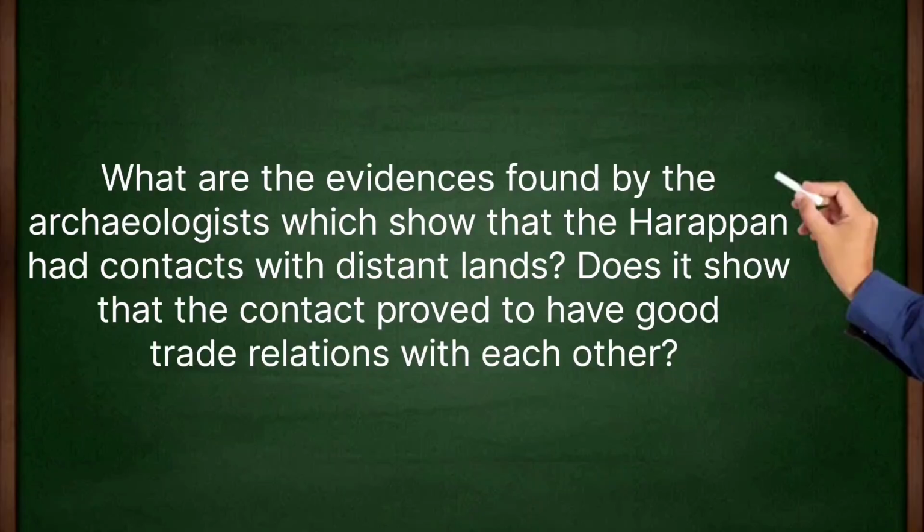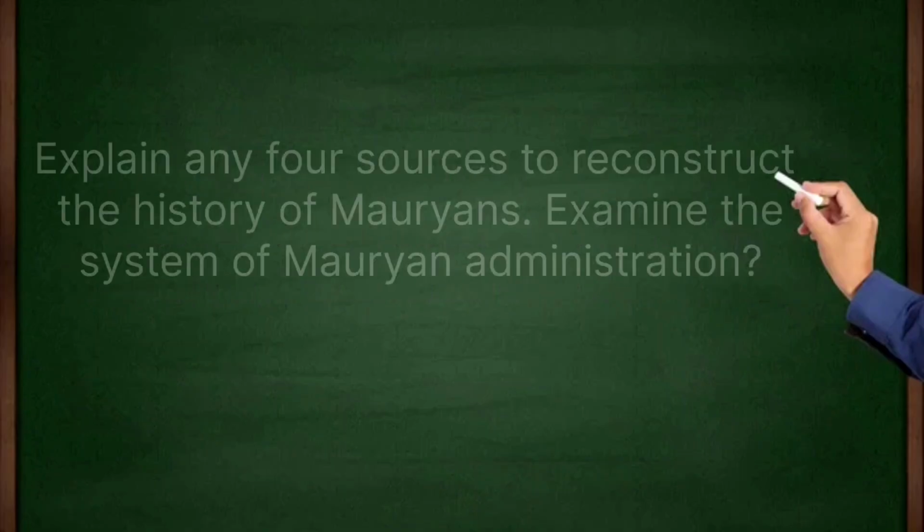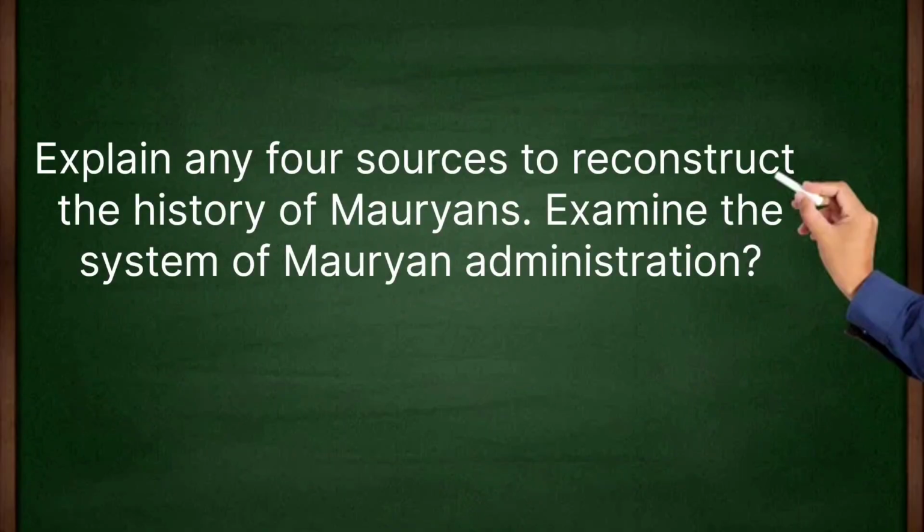Thus, it shows that the contact proved to have good trade relation with each other. How did architectural features of Mohenjo-daro indicate planning? Support this statement with examples. Explain any four sources to reconstruct the history of Mauryans. Examine the system of Mauryan administration.